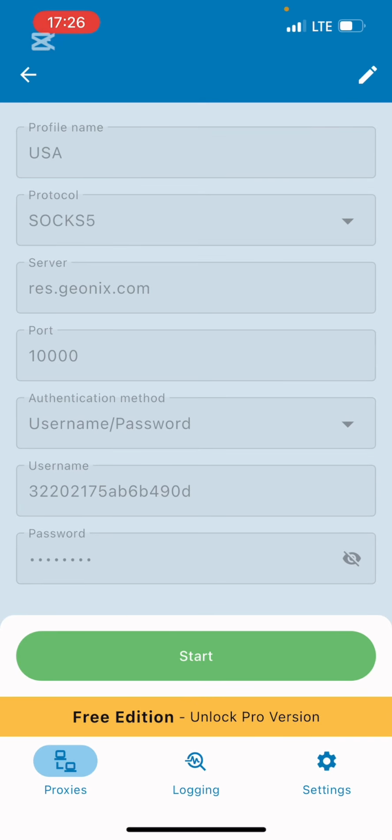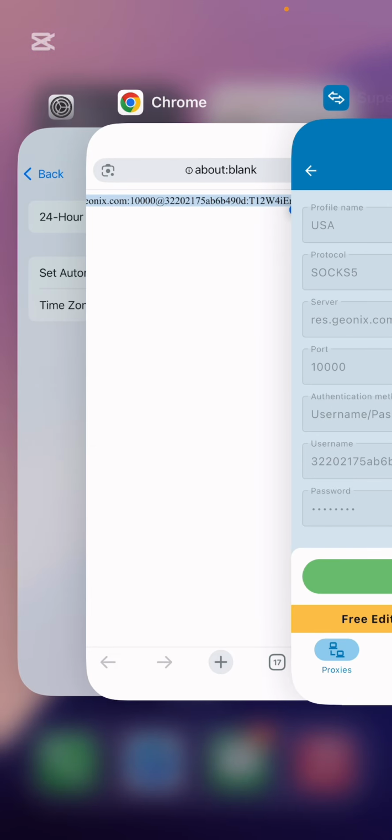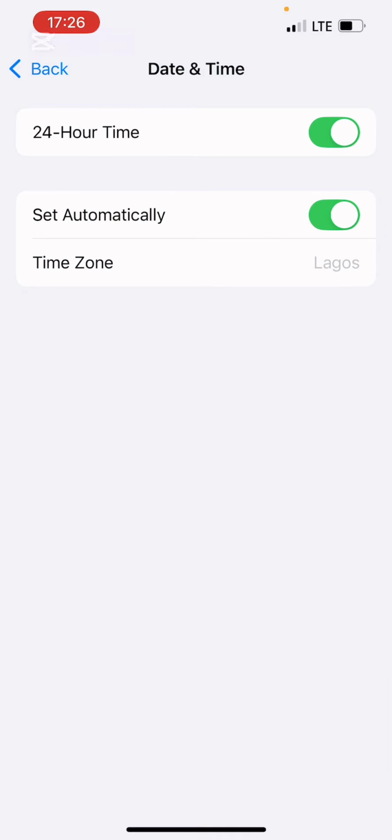So now that I've already saved it, the next thing I'm going to be doing right now is to go to my settings, right? So I'm going to be changing my time zone from Lagos, Nigeria, to Dallas. Are you seeing it? To Dallas.